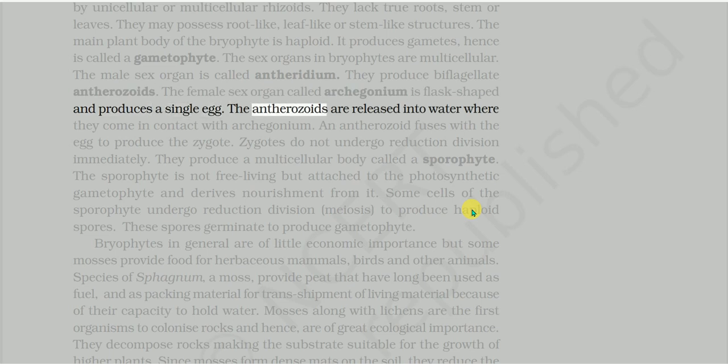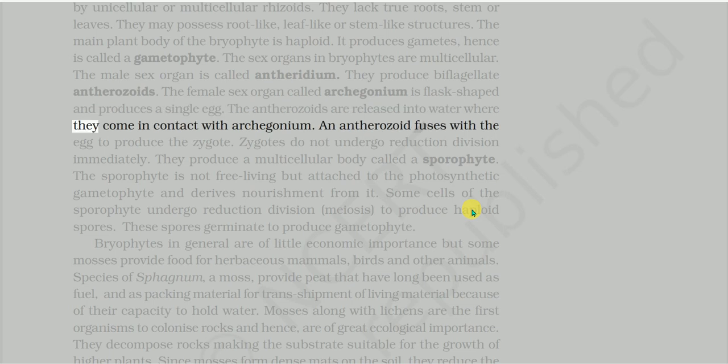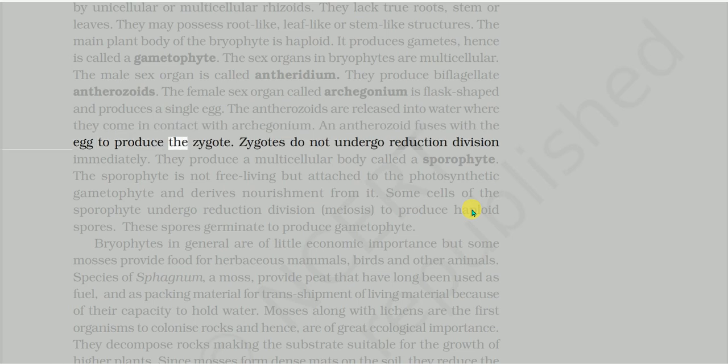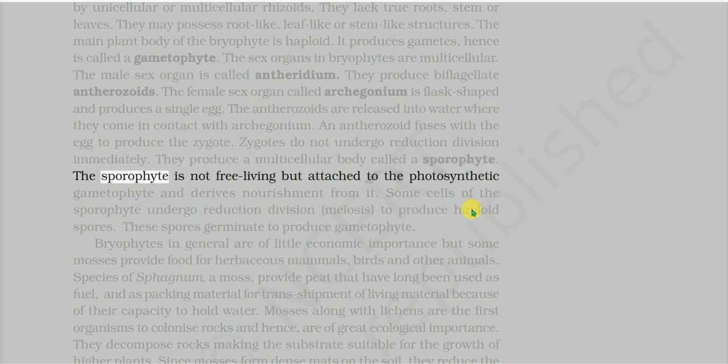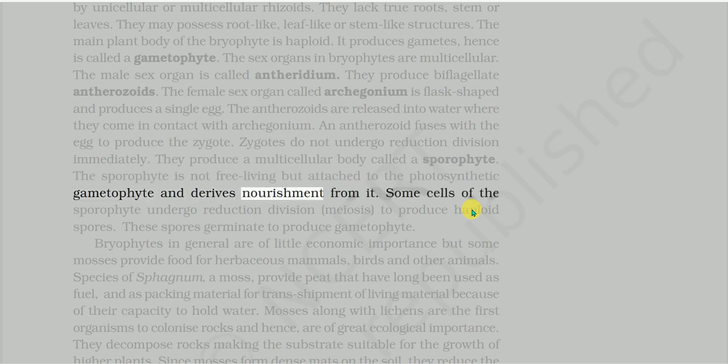The antherozoids are released into water where they come in contact with archegonium. An antherozoid fuses with the egg to produce the zygote. Zygotes do not undergo reduction division immediately. They produce a multicellular body called a sporophyte. The sporophyte is not free-living but attached to the photosynthetic gametophyte and derives nourishment from it.